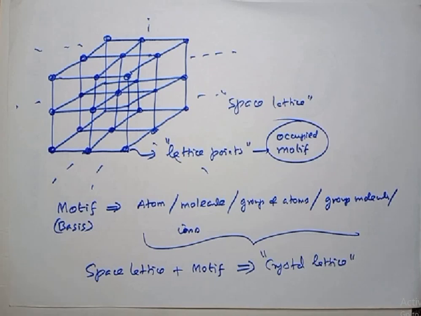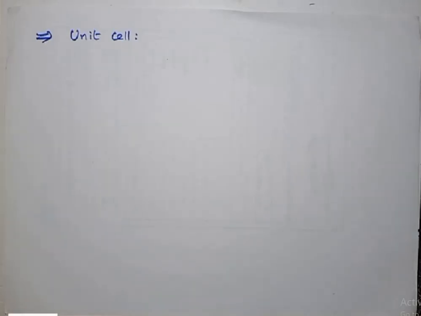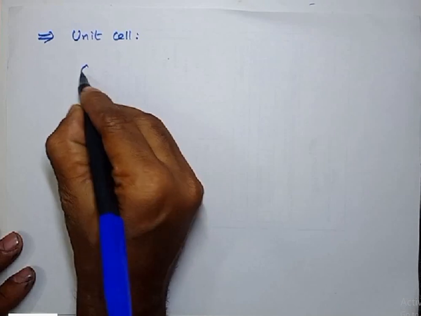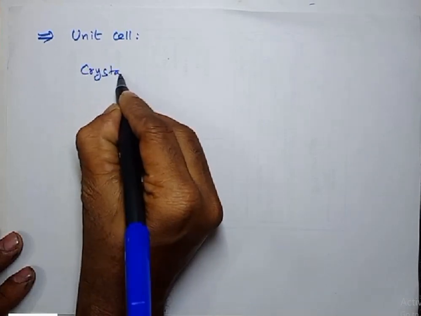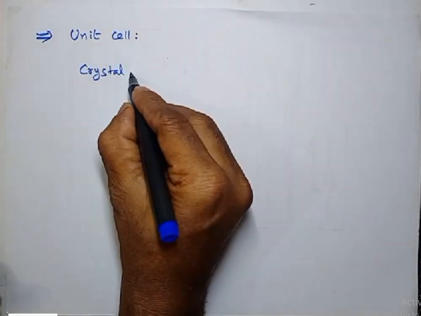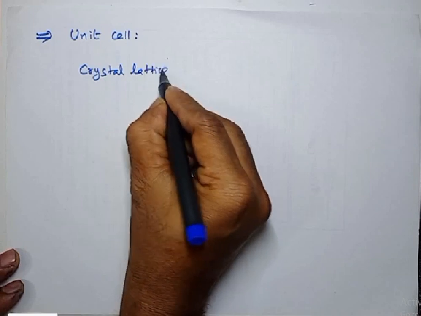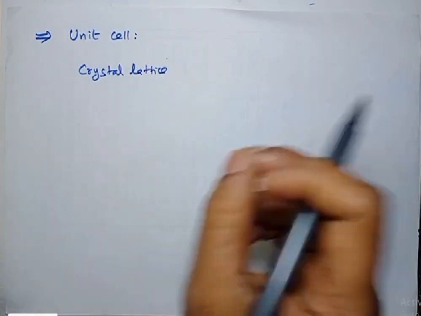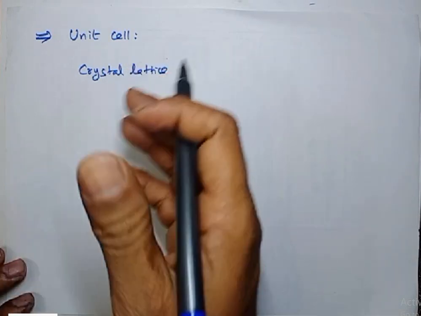Take note, an important one is the unit cell. What is a unit cell? Listen, you take a crystal lattice. Just for understanding purpose, I am saying it like this.